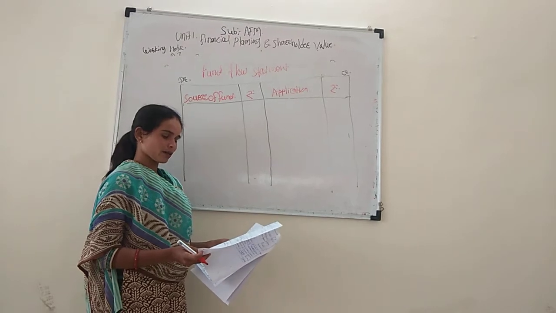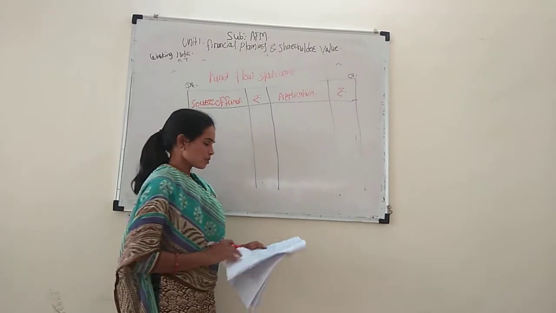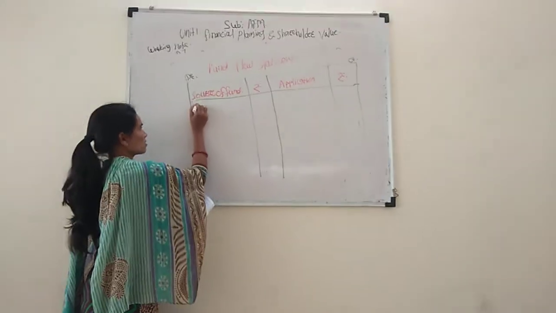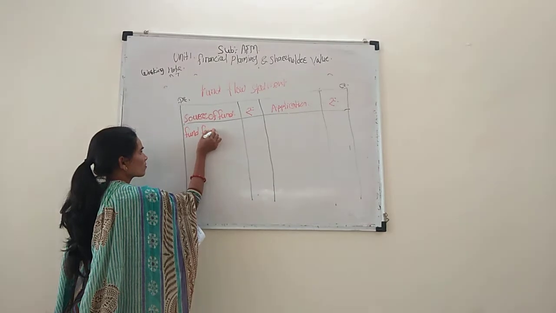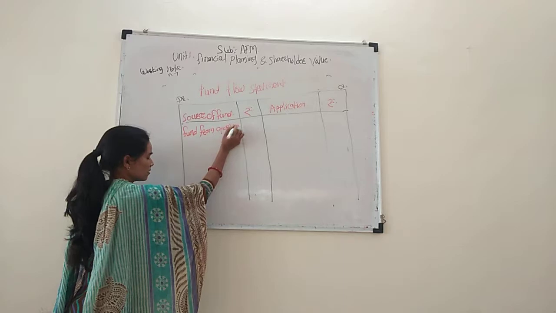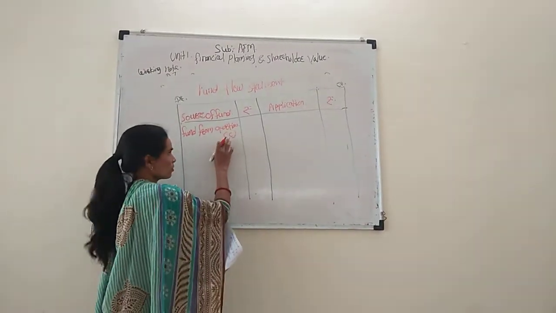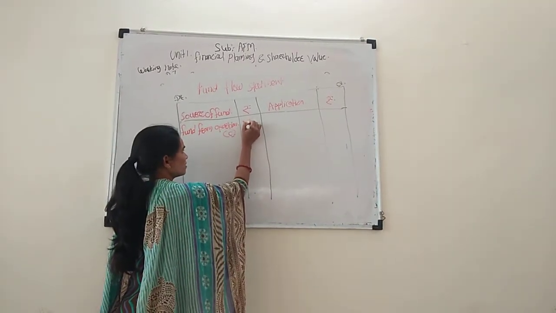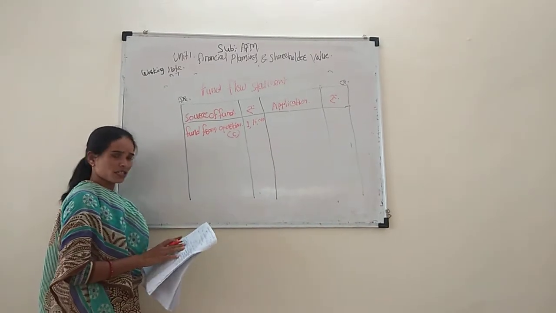Under source of fund, fund from operations 1,76,000, from working note C. And next is issue of equity share capital.